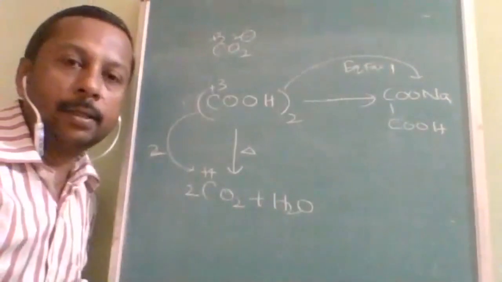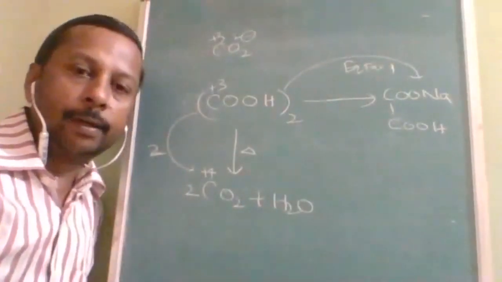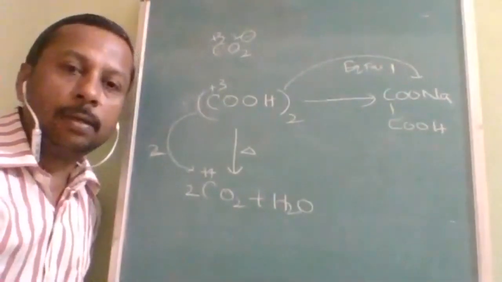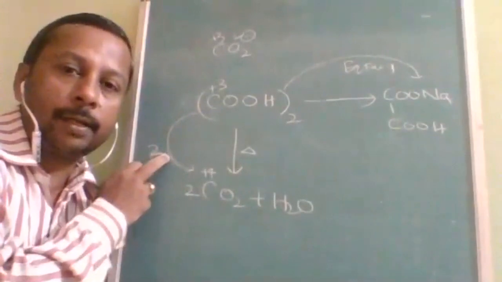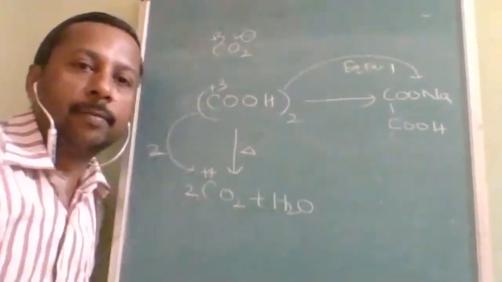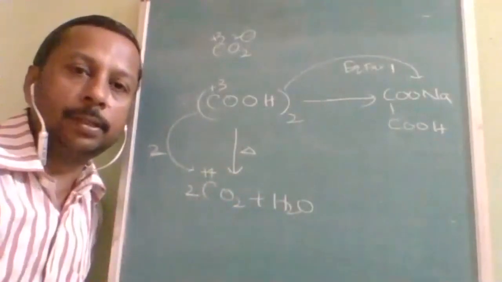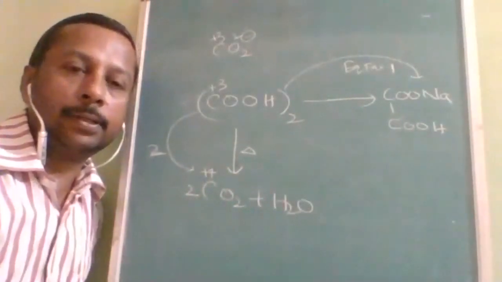According to the reaction, if only oxalic acid is given, the equivalent factor is 2. With a redox change given like this, it is 2. With this equation given, the equivalent factor is 1. The compound is the same, but as per the question its equivalent factor can change.